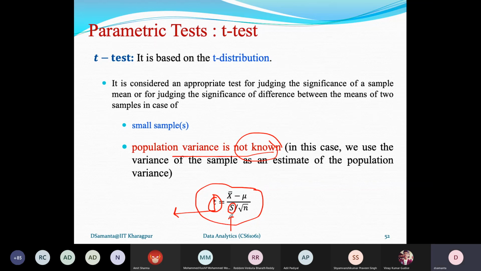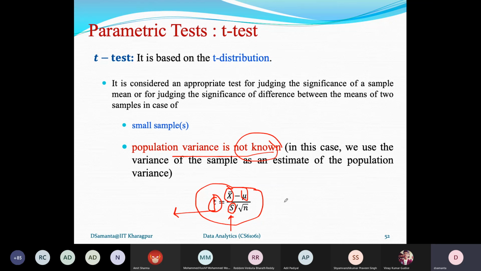Now all these tests are more fondly called parametric tests because these are parameters. X bar, mu, S, sigma, they are parameters. That is why testing based on all these parameters, hypothesis testing, is also alternatively called parametric testing. So whether Z test, T test, or chi-square test, all are actually parametric tests.